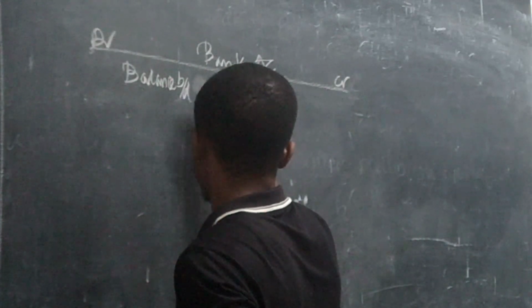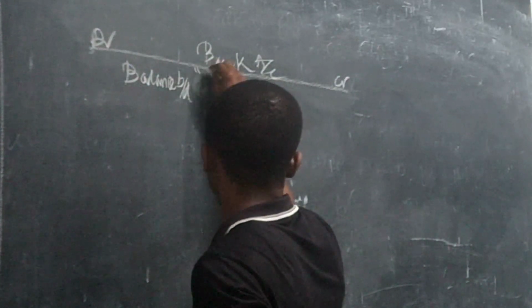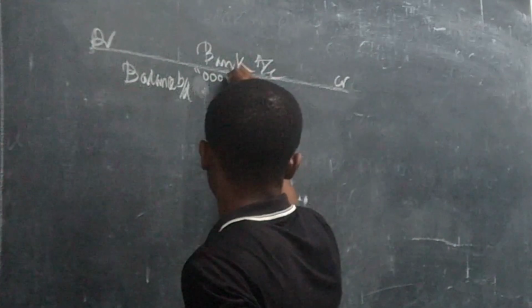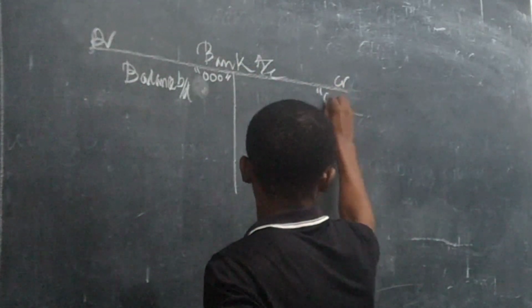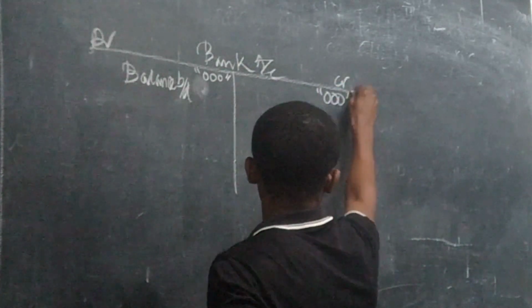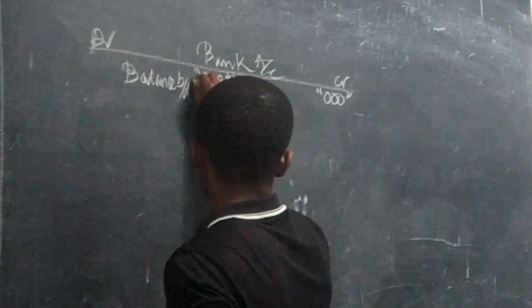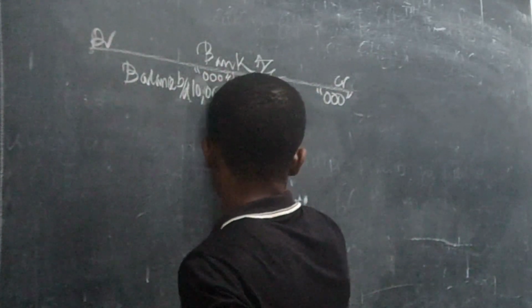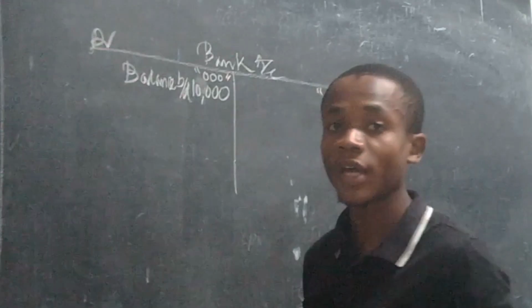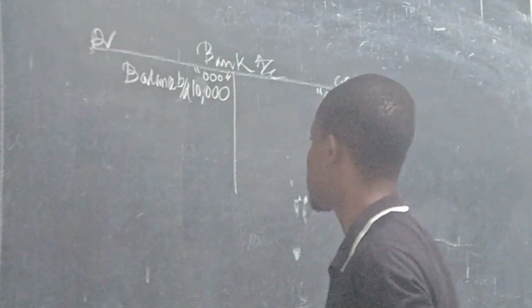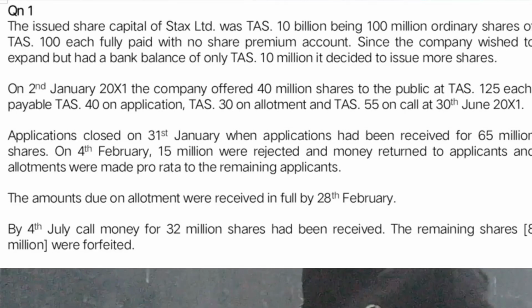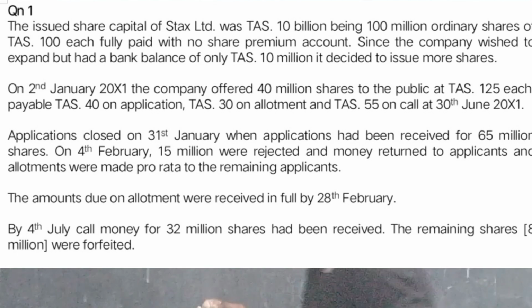Now, because the zeros are so many, we're going to summarize. We're going to write 3 zeros on top, because the figures are really big. So there was 10 million balance. Now, they applied 65 million. So application money was received for 65 million.